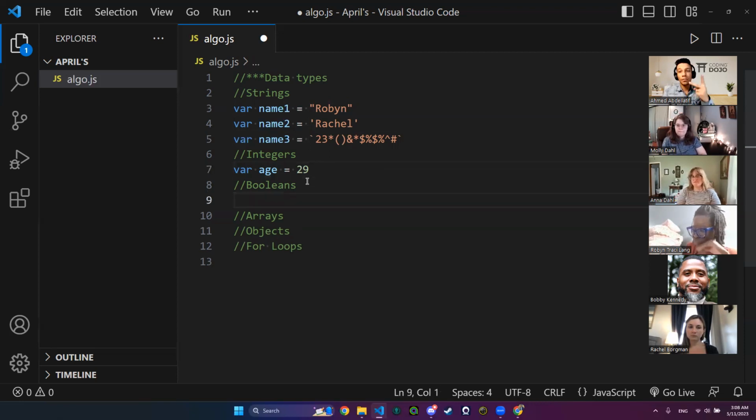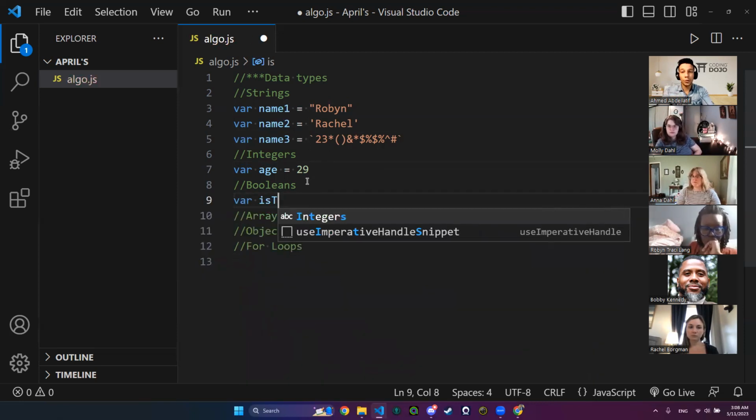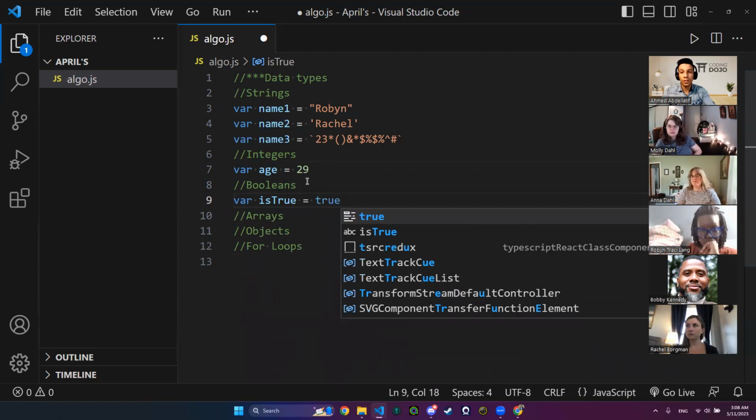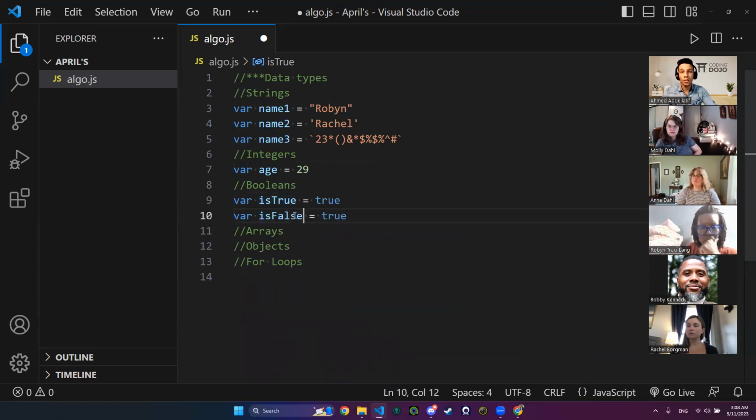For the booleans, we have two options, either true or false. So let me say variable is true equals true, variable is false equals false. The data type for this variable is Boolean. The data type for this variable is Boolean as well, because true is a Boolean, false is a Boolean. The variable name is true, the variable name is false. For the Booleans, any questions? Okay, perfect. Let's jump to the arrays.